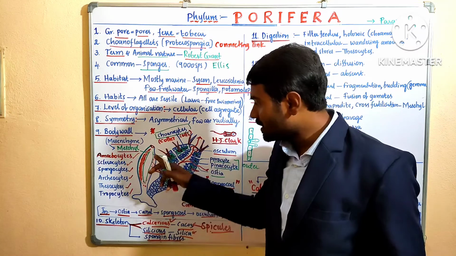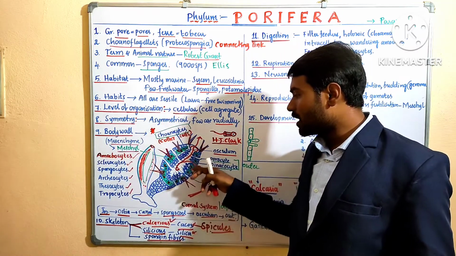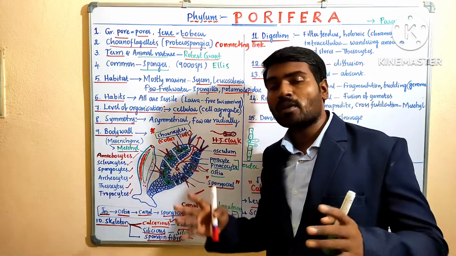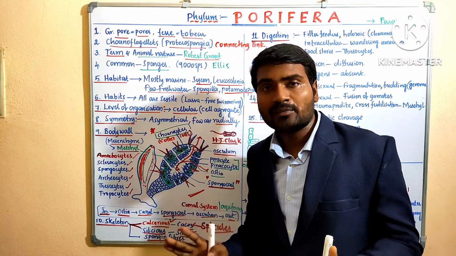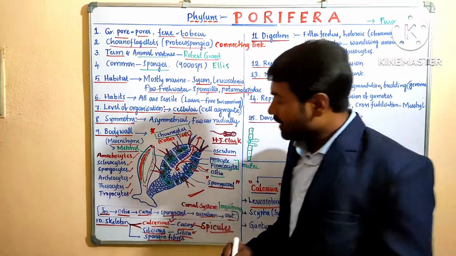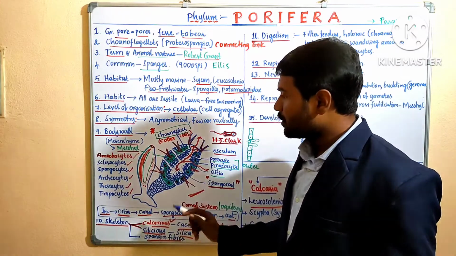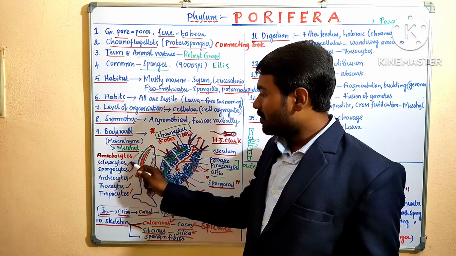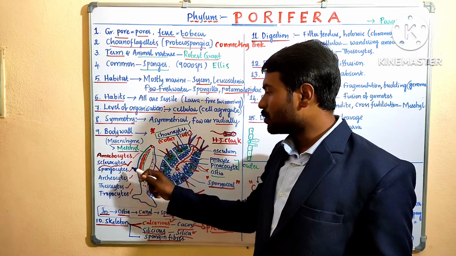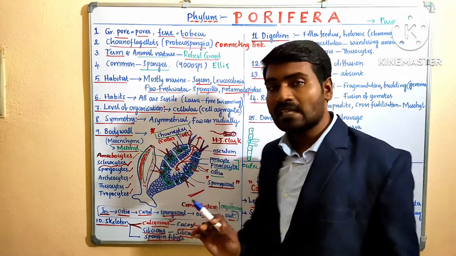All the spicules are present in the mesohyl; they project out from the mesohyl. The calcareous and siliceous spicules are formed from sclerocytes.